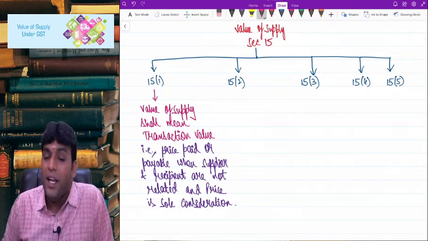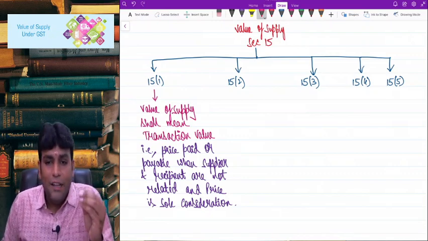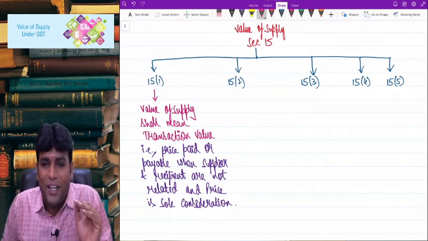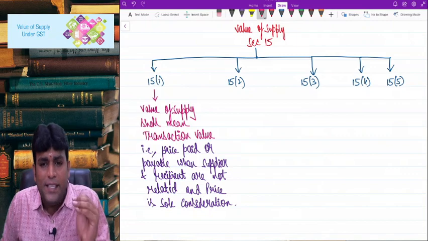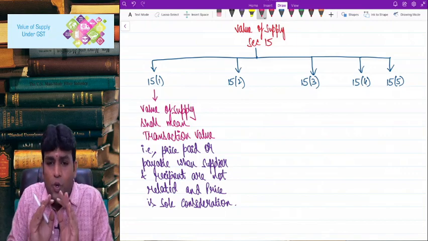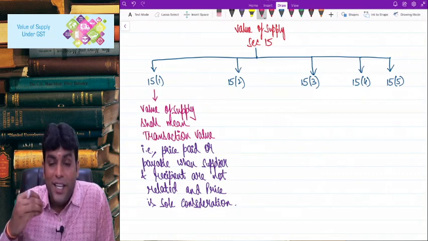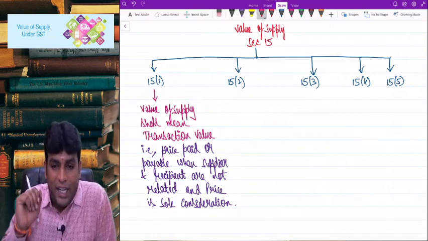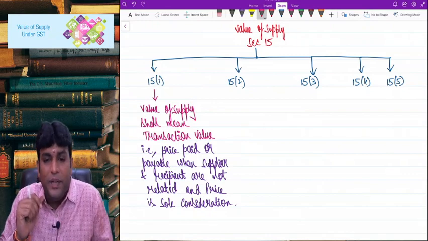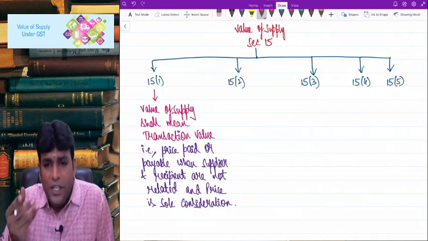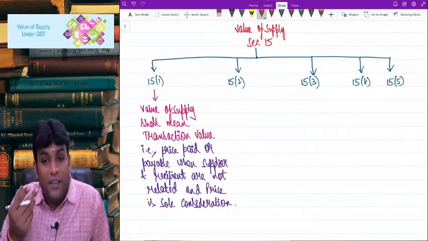Value of supply shall mean transaction value, that is price paid or payable when supplier and recipient are not related and the price is sole consideration. That means price is the only consideration. There is no other consideration at all. See, for example, let's say Shivateja is doing audit of a particular client. When I'm doing audit of a particular client, they will definitely pay me fees, audit fees we call it. So that is nothing but consideration for the service I have given to the client.